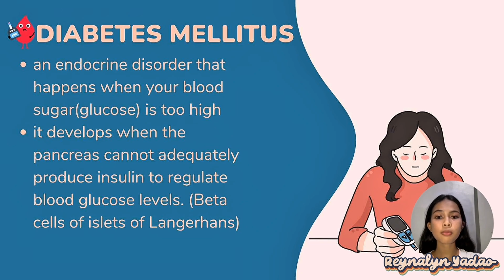It's a chronic condition that occurs when the body cannot properly regulate blood sugar level. This usually happens because the pancreas does not produce enough insulin or the body cannot effectively use the insulin it produces.